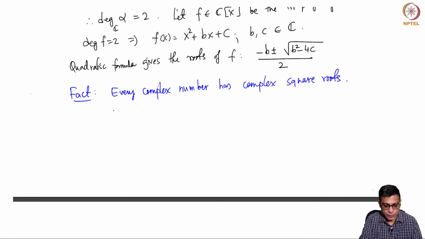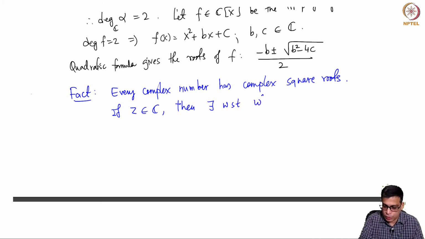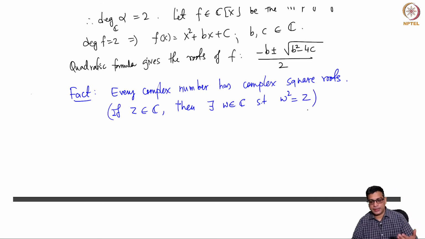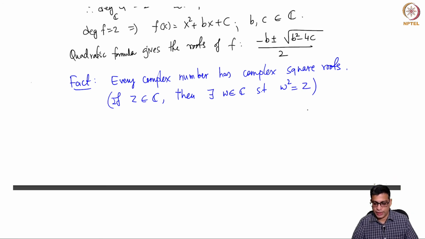So basically what I am saying is, if z is in C, then there exists w in C such that w square is z. So of course w and minus w will be the square roots of z.